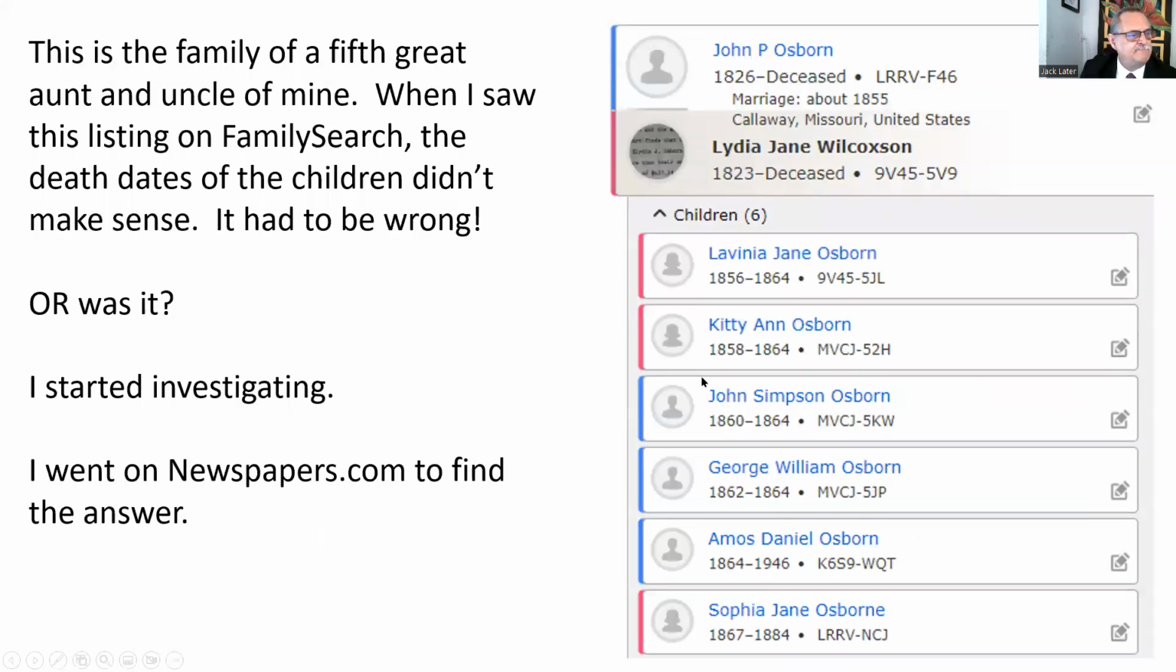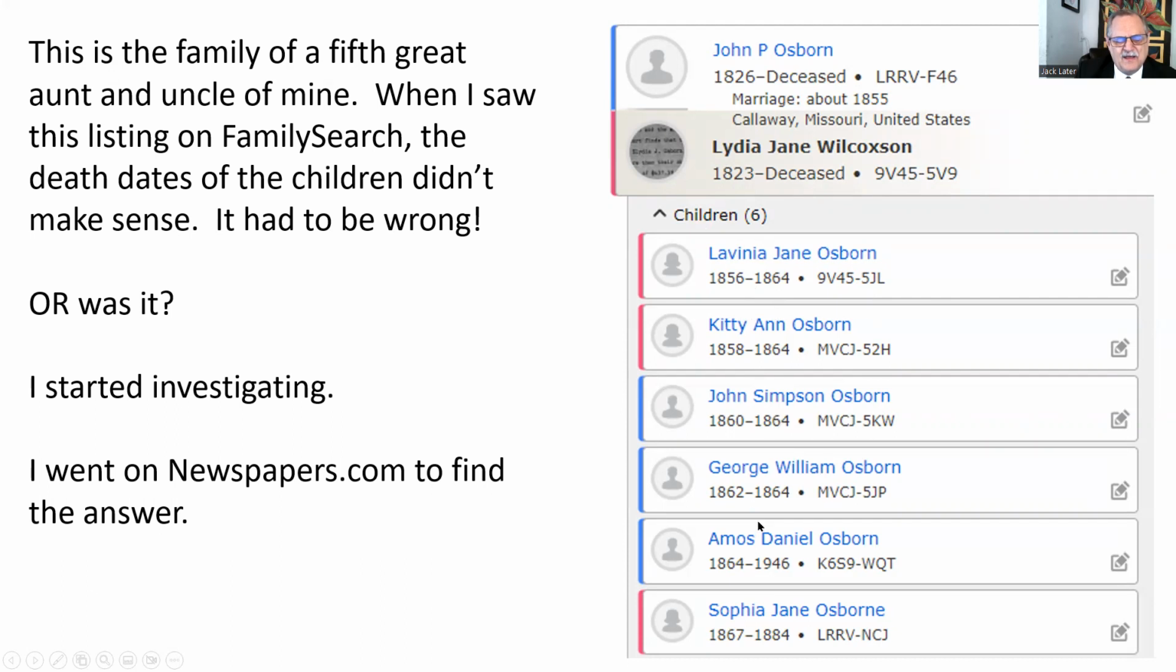Okay, so this is something else that's interesting. Kind of sad but interesting. This is the family of a fifth great-grand aunt and uncle of mine. When I saw this listing in FamilySearch, the death dates of the children didn't make sense. Look at the death dates. It had to be wrong. Or at least I thought so. Look at the death dates, 1864, 1, 2, 3, 4.